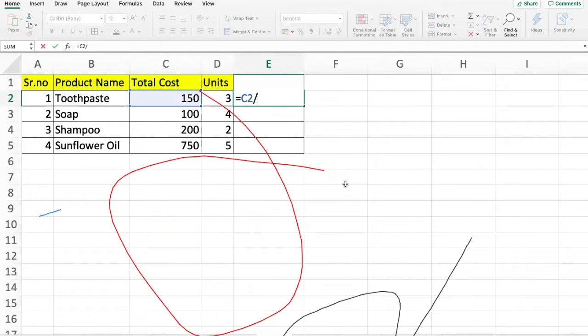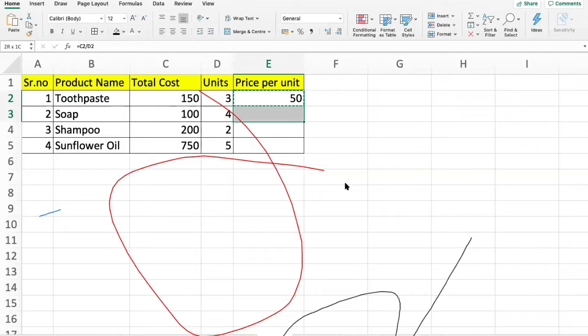So the sign of division in Excel is the slash. This is just beside the shift button on your keyboard. Use the slash and select the number of units purchased and say OK. You get 50 rupees as the per unit cost for toothpaste. I'll copy this formula and paste it below.